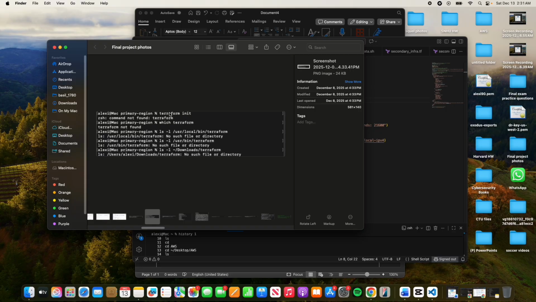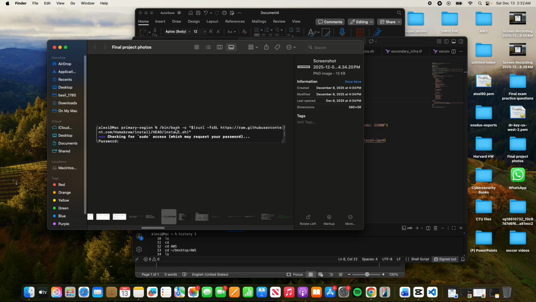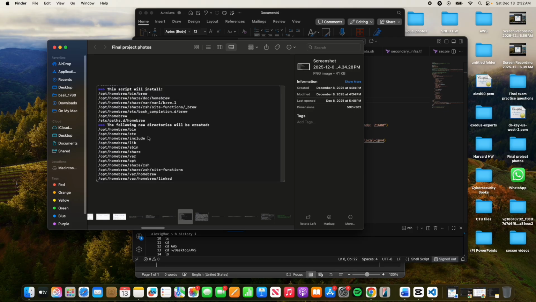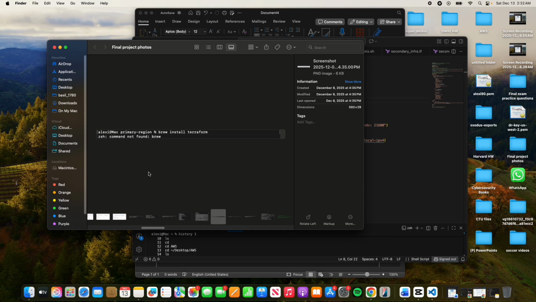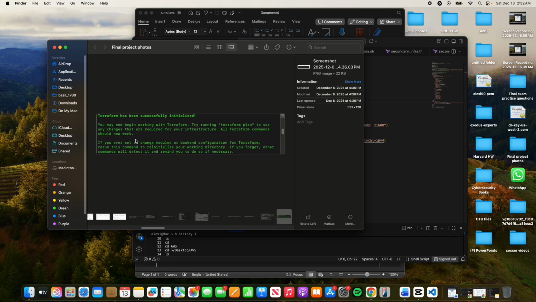As you can see here, while running terraform init, I get the command not found. Then I use this command right here to install Homebrew, which then allows me to install Terraform. And as you can see here, it says Terraform has been successfully initialized.